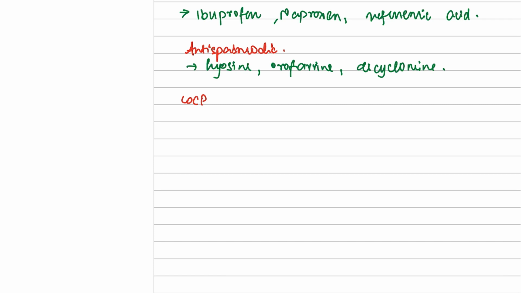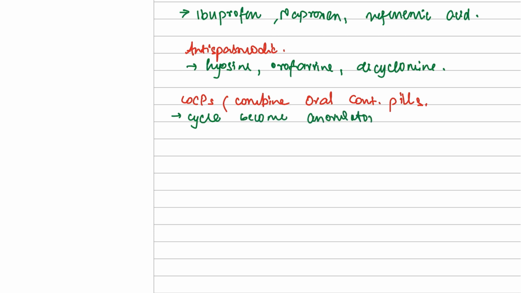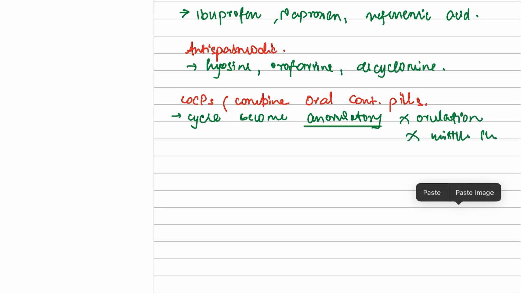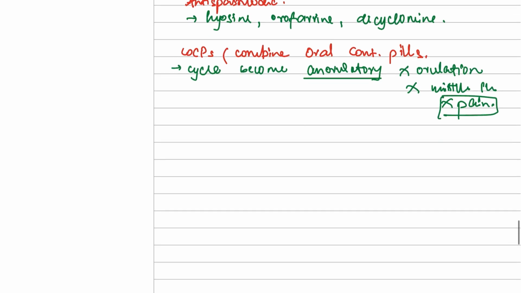Now what are COCPs? These are combined oral contraceptive pills. What happens due to this? Now due to this your cycle becomes anovulatory. Right now we discussed, if a cycle is anovulatory it means there is no ovulation, right? If there is no ovulation, there is no Mittelschmerz, right? And hence there is no pain. So this is a treatment. This will reduce pain, or there will be no pain in women after taking COCP.